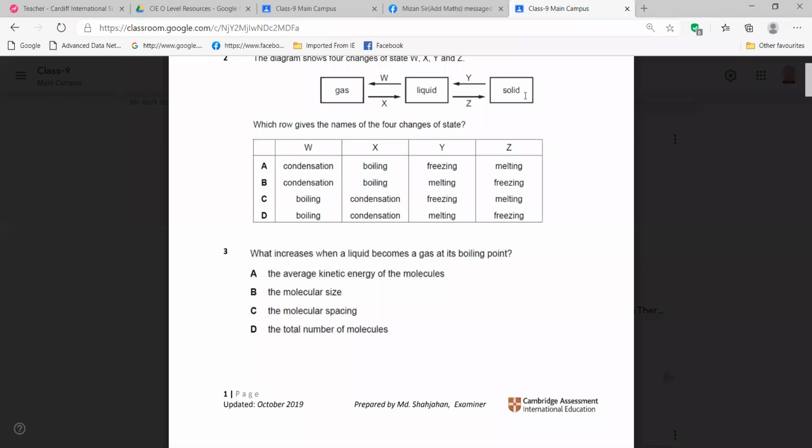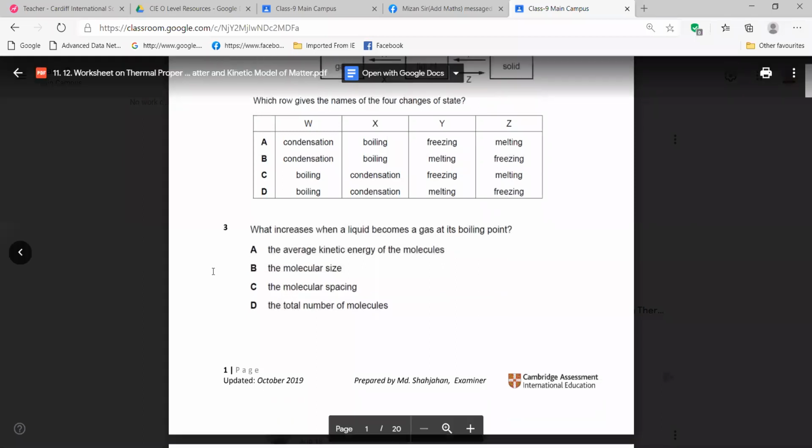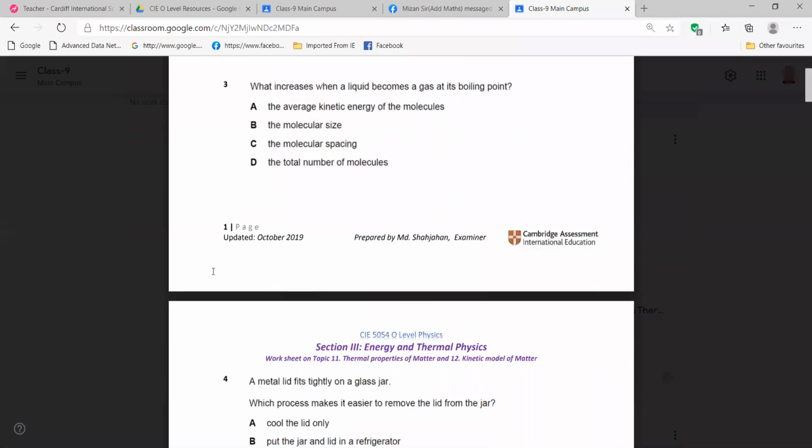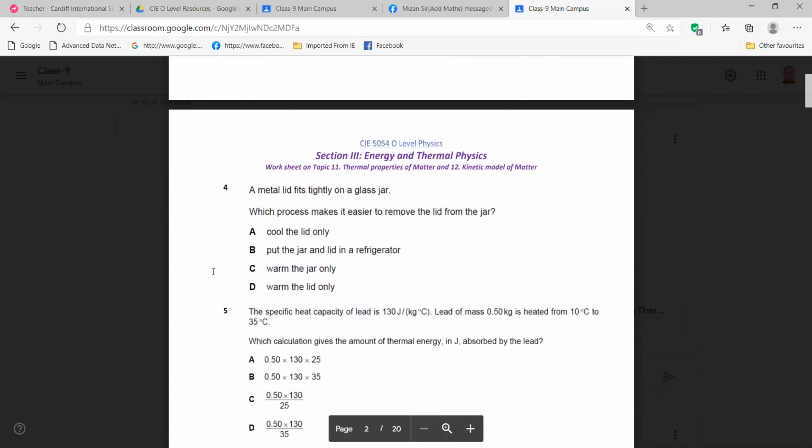Now we are going to another one. Question number 4. Continue this. A metal lid fits tightly on a glass jar. Which process makes it easier to remove the lid from the jar?